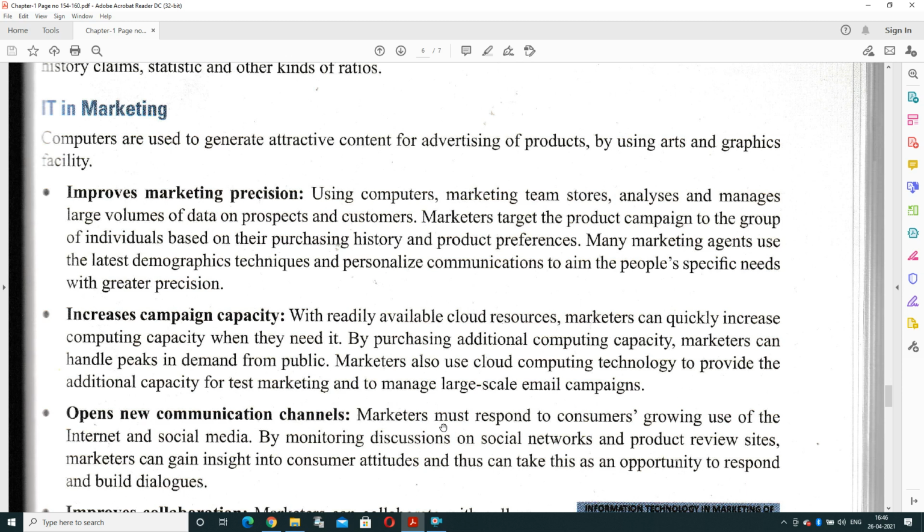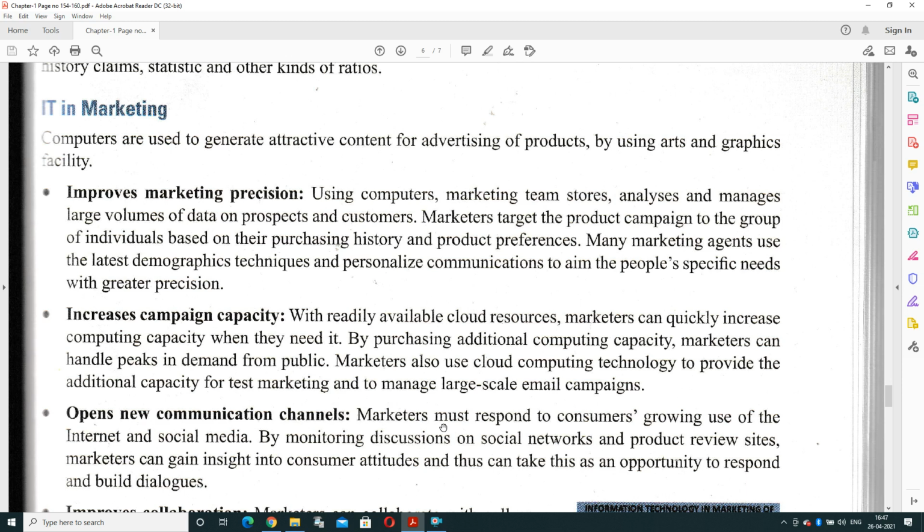Increase campaign capacity. It means with readily available cloud resources, marketers can quickly increase computing capability when they need it. By purchasing additional computing capability, a marketer can handle what is demanded from the public side. It means it can fulfill the demand of the public. Open new communication channels. It's a method to promote their product on social media, on social networks, to open new websites, to provide the product online.